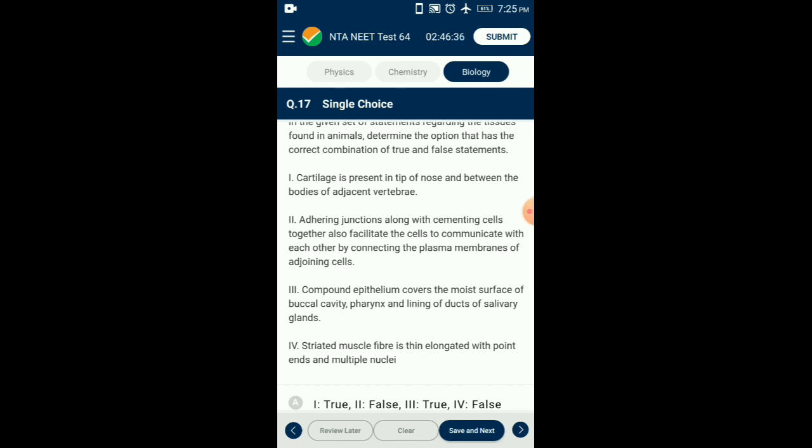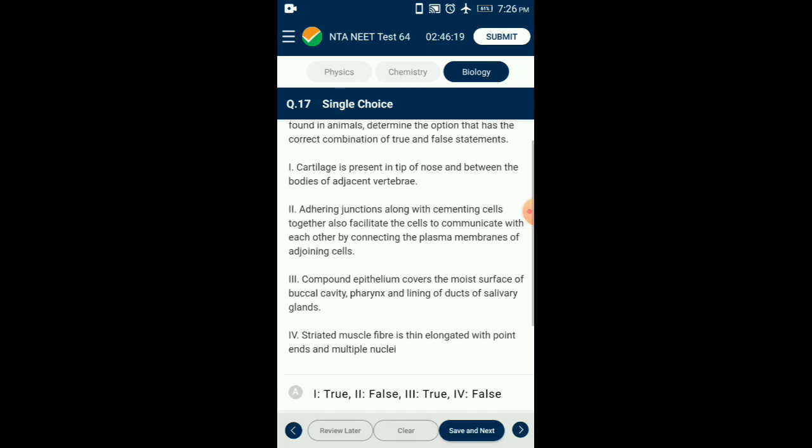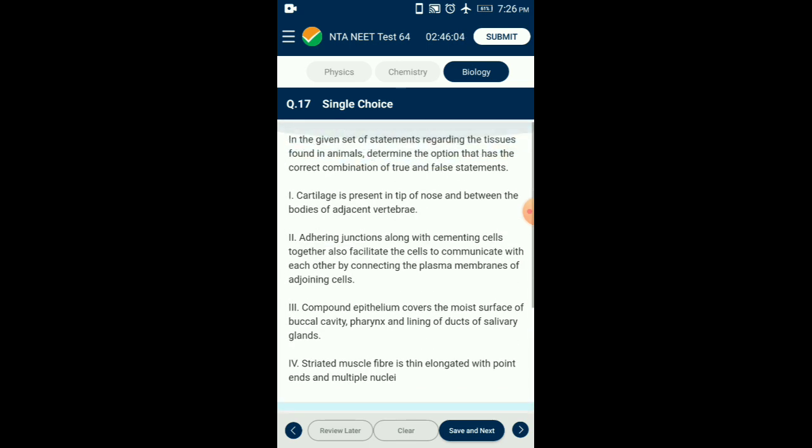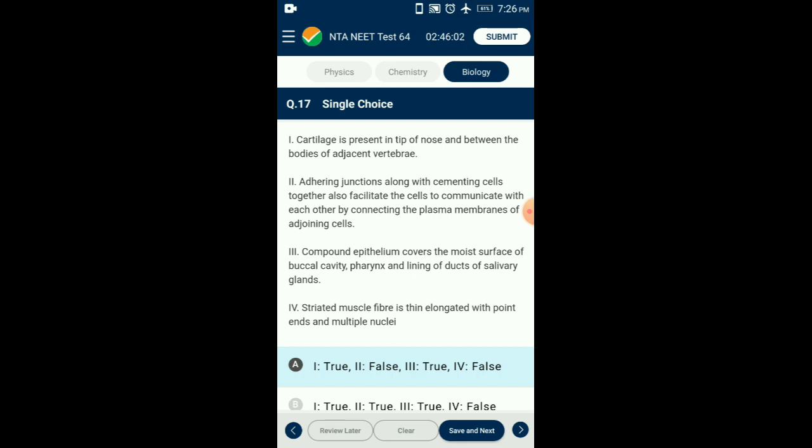Third, compound epithelium covers the dry skin surface, the moist surface of buccal cavity, pharynx, inner lining of ducts of salivary glands and of pancreatic ducts. Fourth, striated muscle fiber is thin, elongated with blunt ends and multiple nuclei. So statement 1 is true, second is false, third is true, fourth is false. So the correct option is option A.